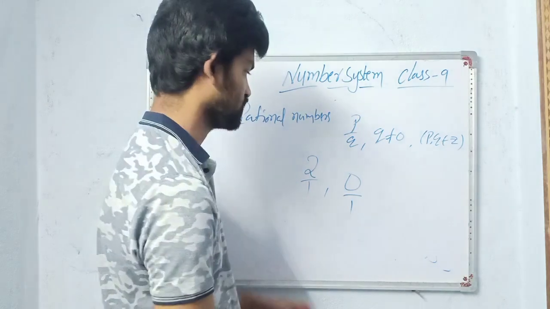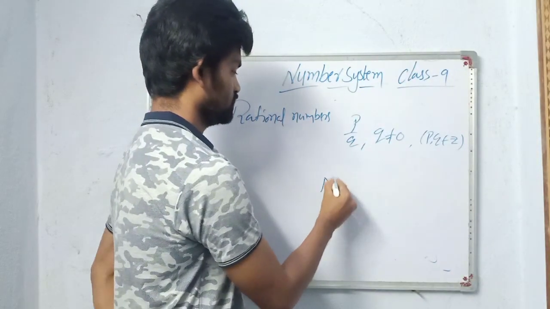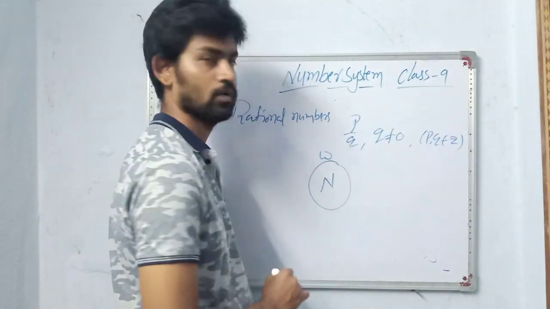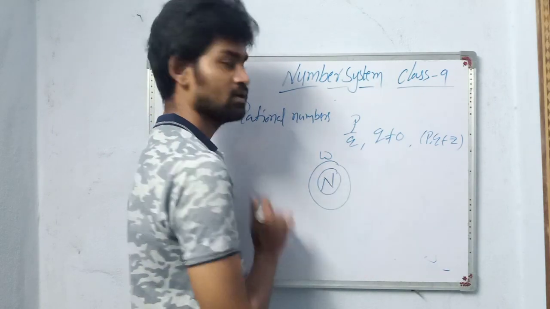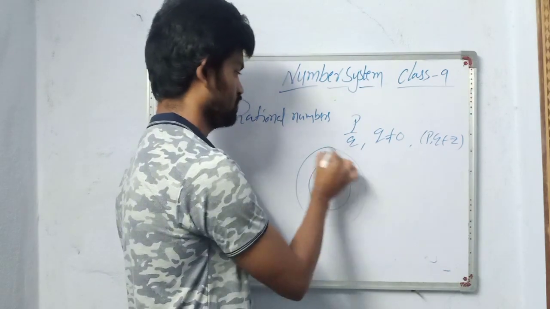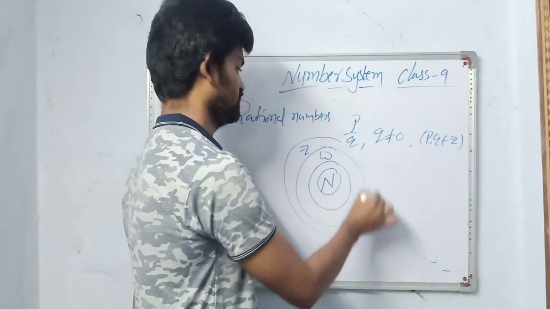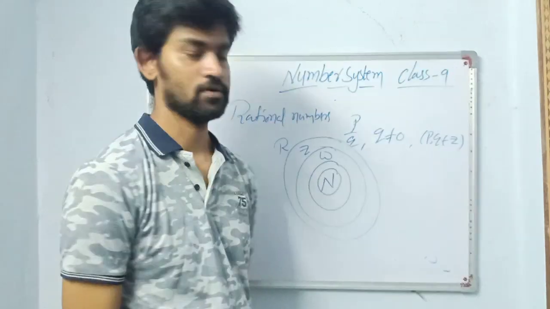Now I will write the sequence. All natural numbers are whole numbers, right? All whole numbers are integers. All integers are rational numbers.